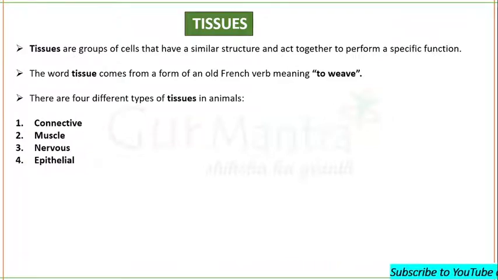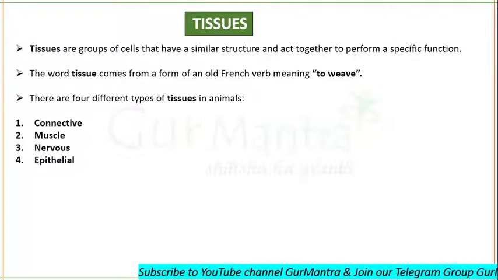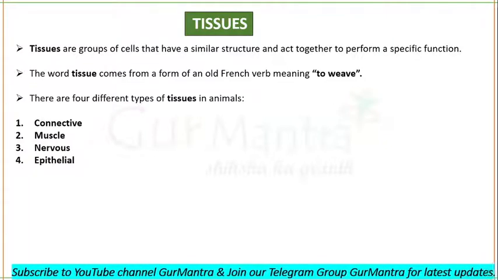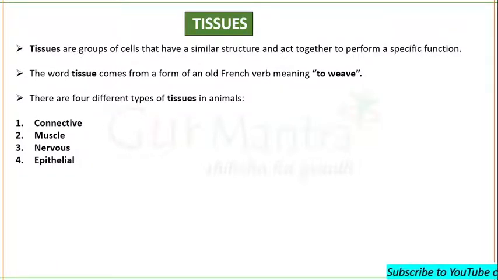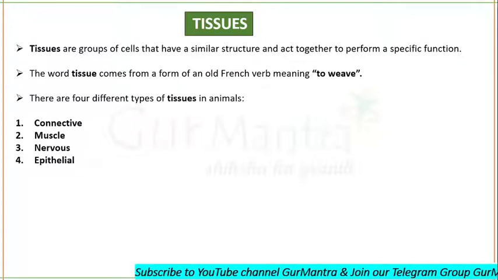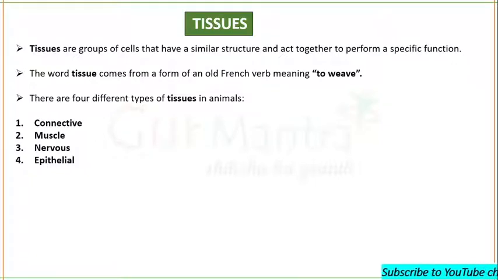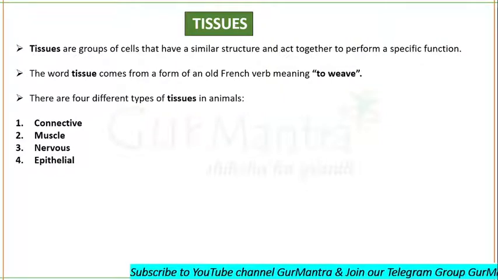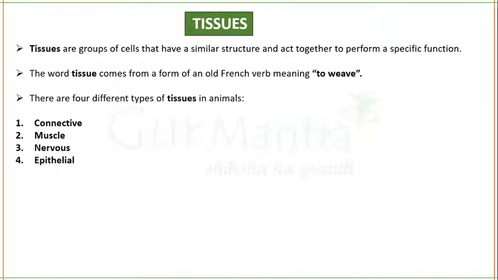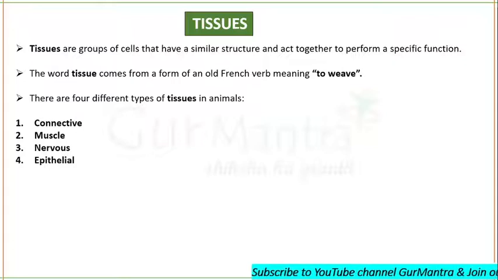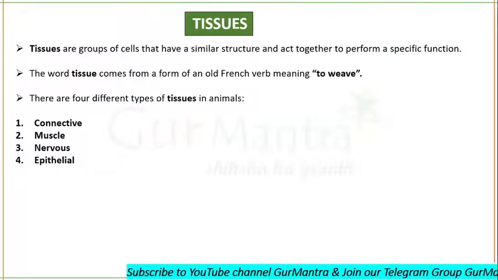So what exactly is a tissue? Tissues are groups of cells that have similar structure and that act together to perform a specific function. It means a tissue will have cells with similar structure, and those cells will act together and perform some specific function. The word tissue comes from an old French verb meaning to weave, like tissue weaves the organ and then organs form the organ system.